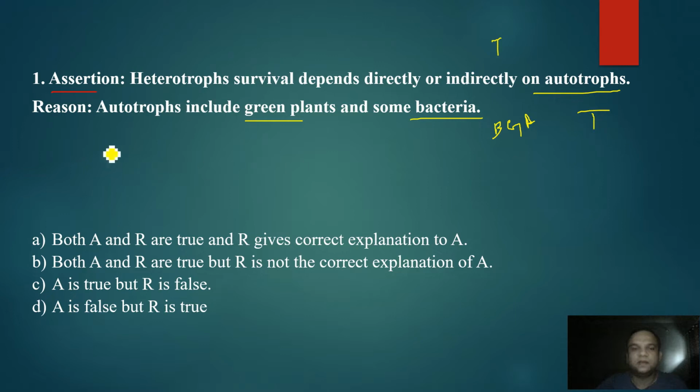So again, the reason is also a true statement. So is reason giving the explanation to the assertion? No. Okay, so we can go with the option B, which states that both A and R are true, but R is not the correct explanation of A.